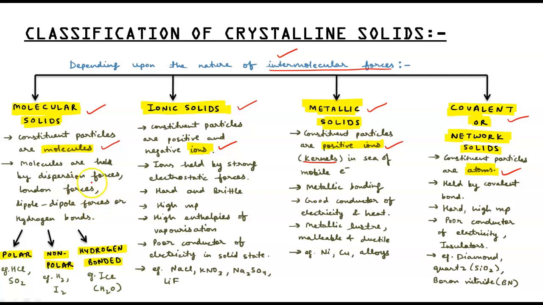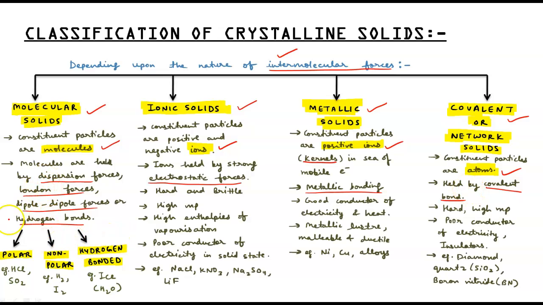In the molecular solid, they have various forces: dispersion forces, London forces, dipole-dipole forces, or hydrogen bonds. These are the various forces in molecular solids. Whereas in ionic solids, the forces between the ions are strong electrostatic forces. In metallic solids, they have metallic bonding. In covalent solids, they have covalent bonds, the bond formed by sharing of electrons. We know single covalent bond, double covalent bond, triple covalent bond between the carbon compounds. This is the covalent bond.